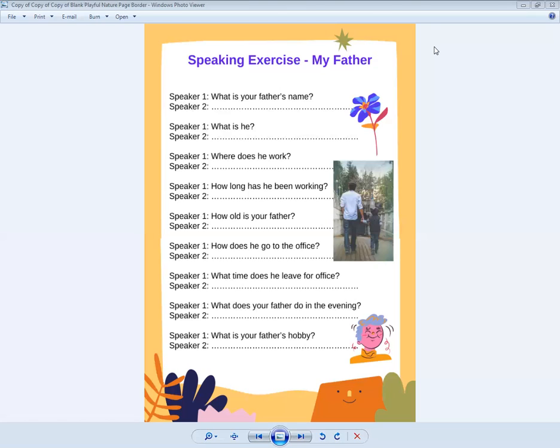But if in the question we have used third person, that is he, she, it, they, or names, then there is no change. That is the first rule. First person changes to second person, second person changes to first person, and third person no change. This is one rule of making answers.